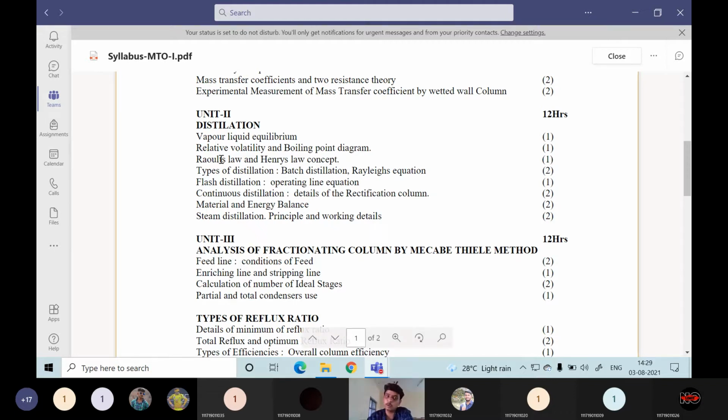There are many concepts of Raoult's law and Henry's law, like which law is applicable at what place: at high concentration which law is applicable, at low concentration which law is applicable. We will be dealing with this in a conceptual way.